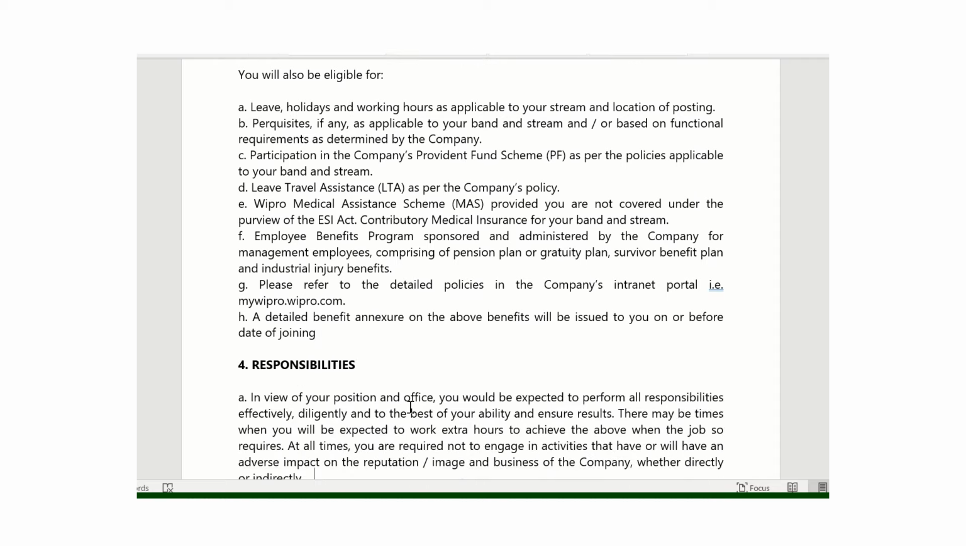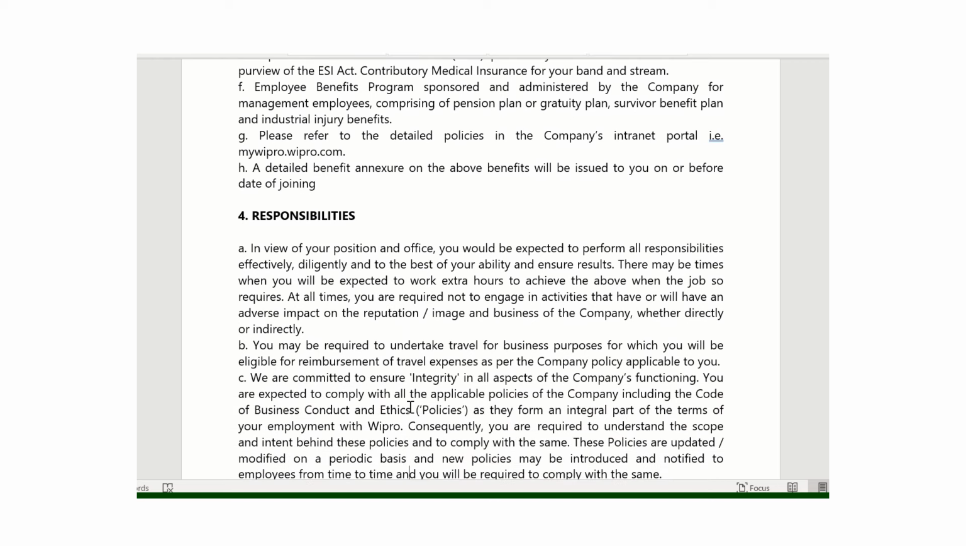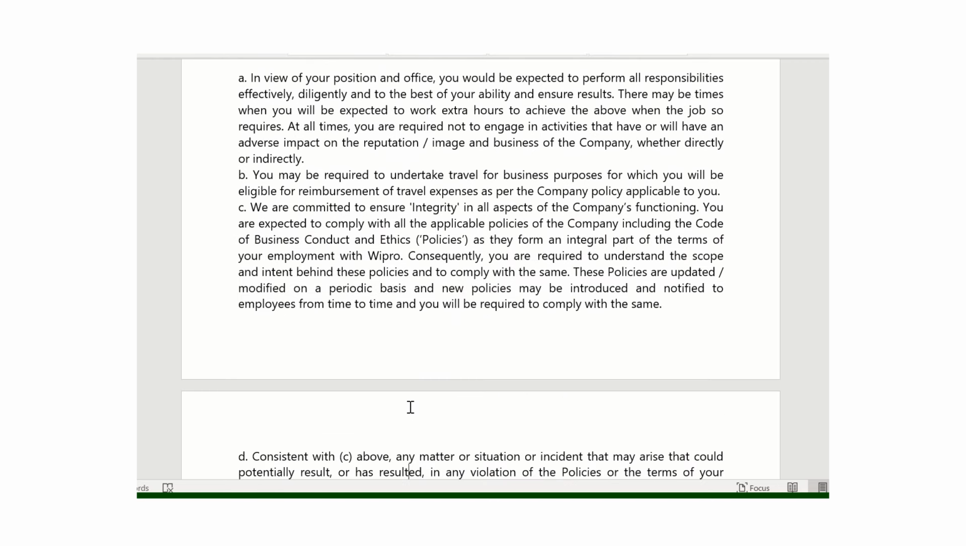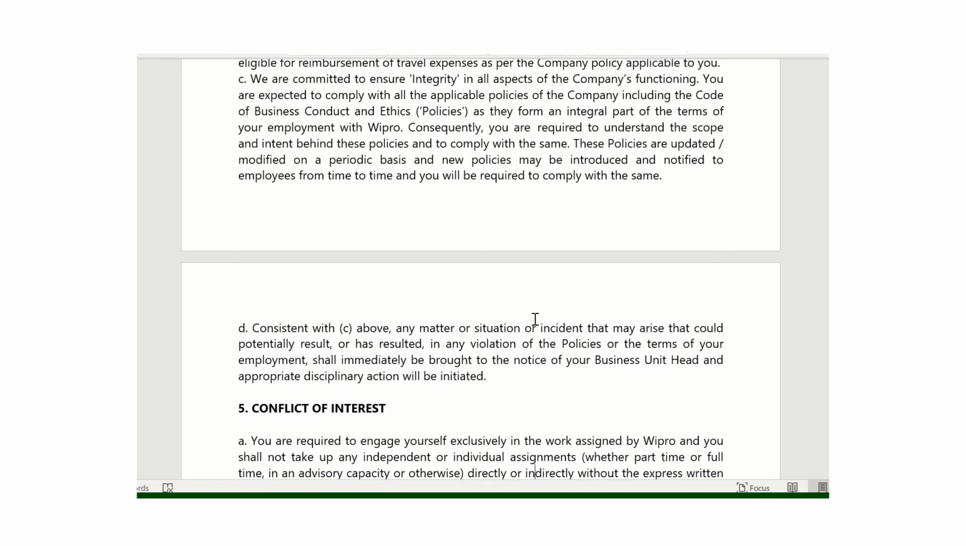After that, the responsibilities by you. What are the things you need to take care of in Wipro? They also mention that sometimes you may be expected to work extra hours to achieve the above when the job so requires, so you need to do that also. And the code of conduct and ethics policy, you can read out by pausing the video.